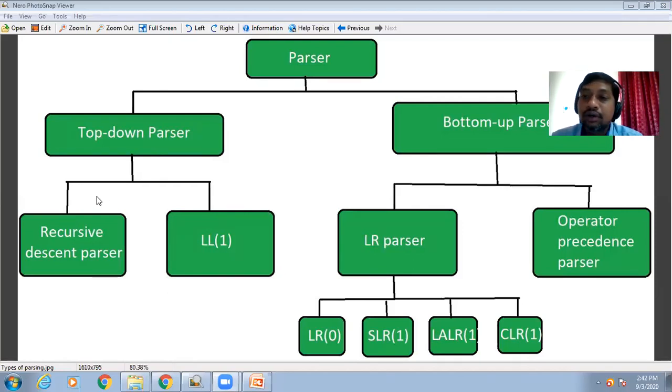They are not being used. They are obsolete. And when it comes to bottom-up parsing, again we have two types: LR parsers and operator precedence parsers. Under LR we have LR0, SLR1, LALR1, and CLR1. So bottom-up parsing is somewhat more sophisticated than the top-down parsers, and bottom-up parsing is exclusively used in compiler design.